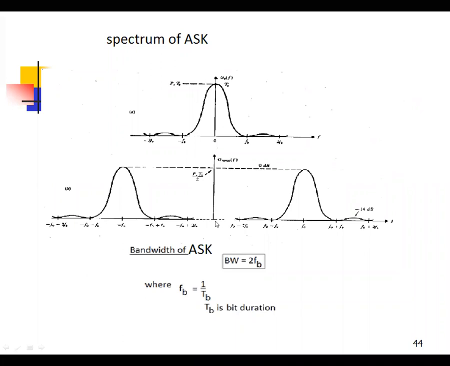Then the carrier frequency is shifted to Fc and minus Fc. Fc plus Fb, Fc minus Fb is one of the signals. This is minus Fc plus Fb, minus Fc minus Fb. This is the signal. Now the spectral components are double.